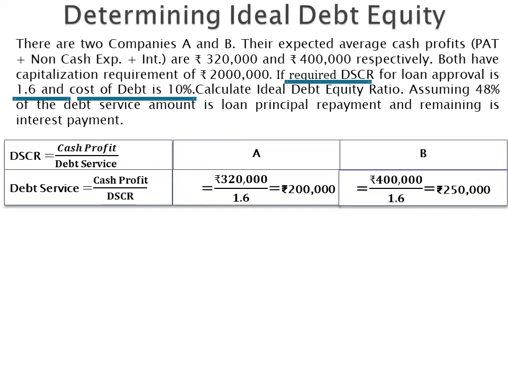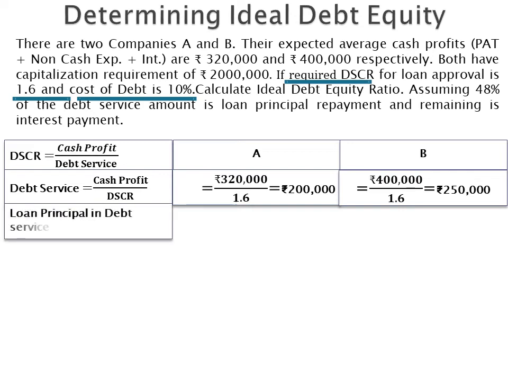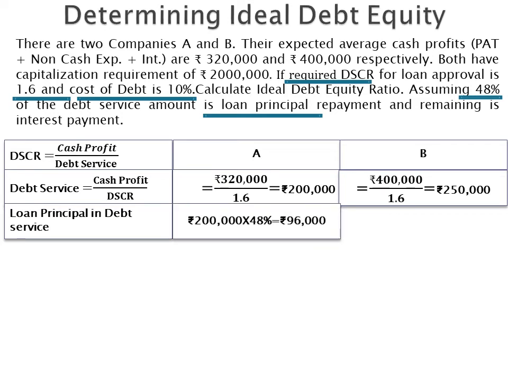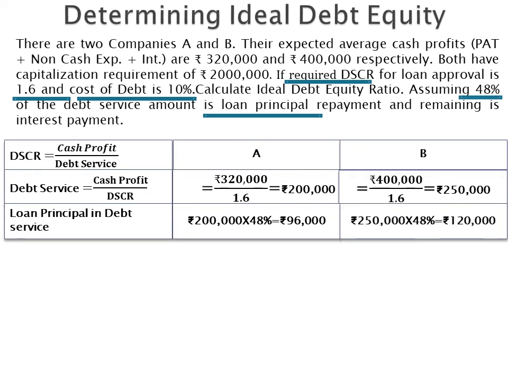Now, for calculating loan principal in debt service, we need to multiply the debt service amount by 48%. Therefore, for company A, it is rupees 2 lakh into 48%. So, the loan principal of company A is rupees 96,000, and for B it is rupees 2,50,000 into 48%. So, this comes to rupees 1,20,000.